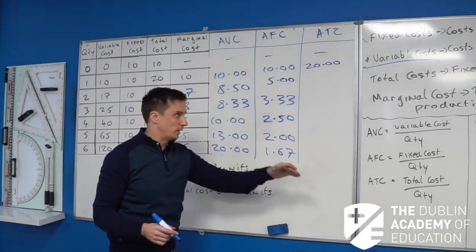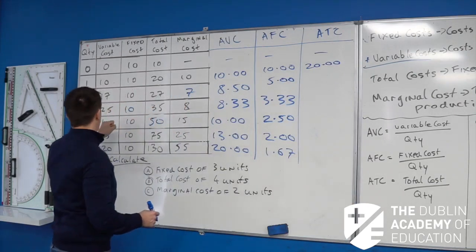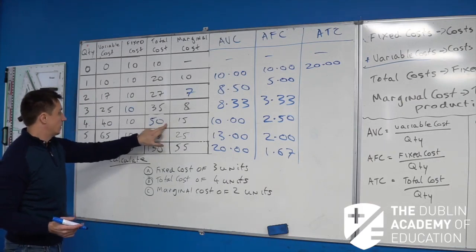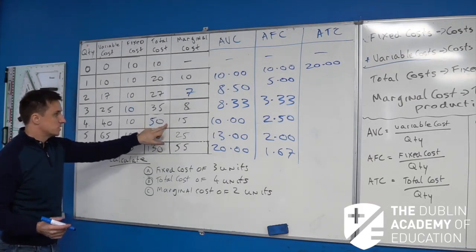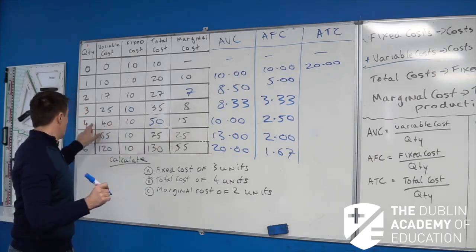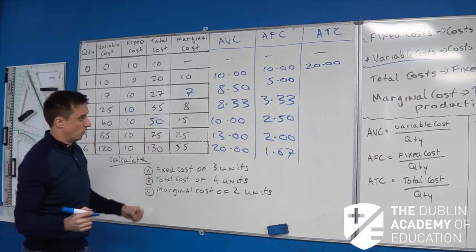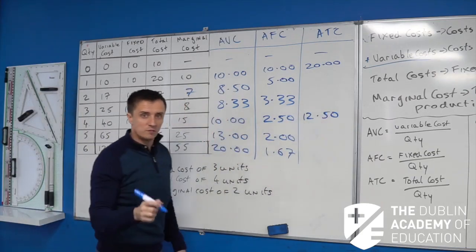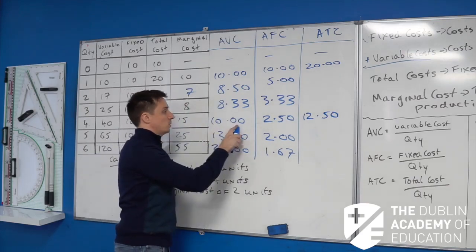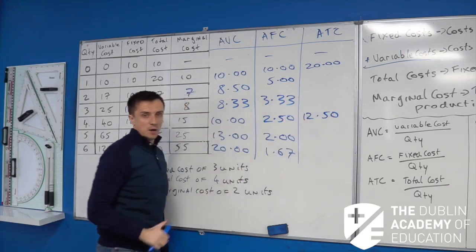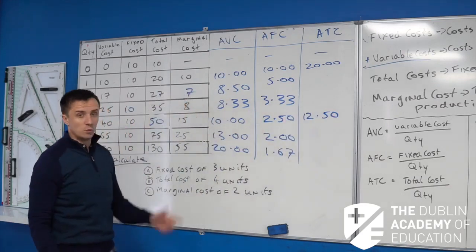So let's pick a random one. Let's just look at number 4 here, right? What's the total cost there of making 4 units? It's €50. So let's find out what's the average total cost of making 4 units, okay? So €50 divided by 4 gives me €12.50, all right? How can I know that I'm right for sure? Well, I'll add up my average variable cost, which is a tenner, add up my average fixed cost, €2.50, and that makes my €12.50 there. We'll do one last one again.